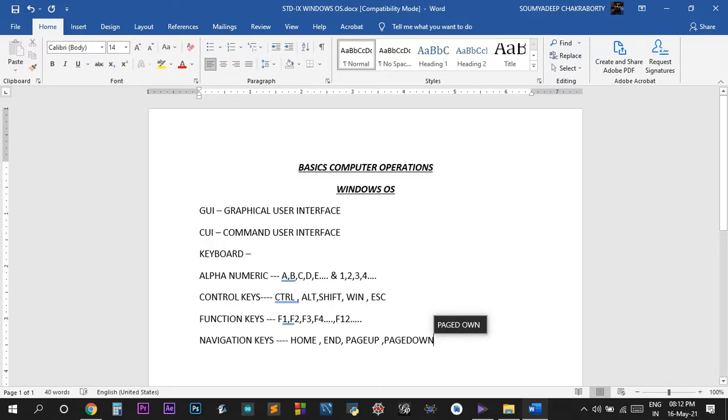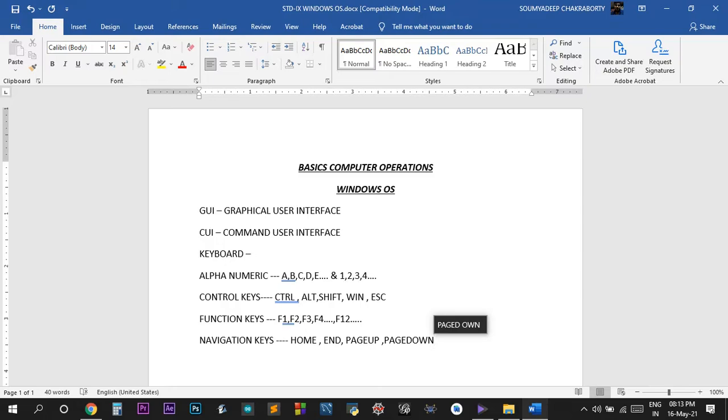If I click home, you can see the cursor move to the left-hand side of the line. See, over here the cursor is moving. If I press end, the cursor has moved to this portion. Again home, this portion, again end, this portion. So this is the function of home, and page up and page down just move the page up and down. These are the main parts of the keyboard.